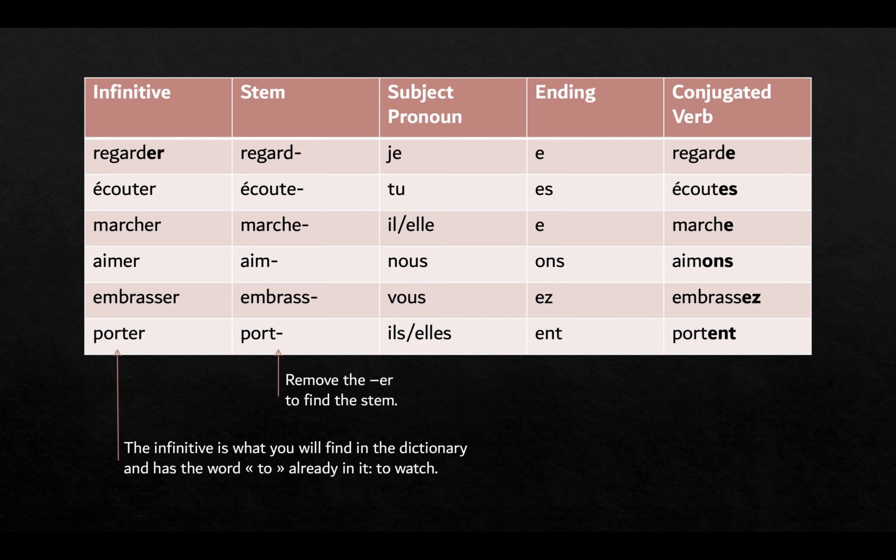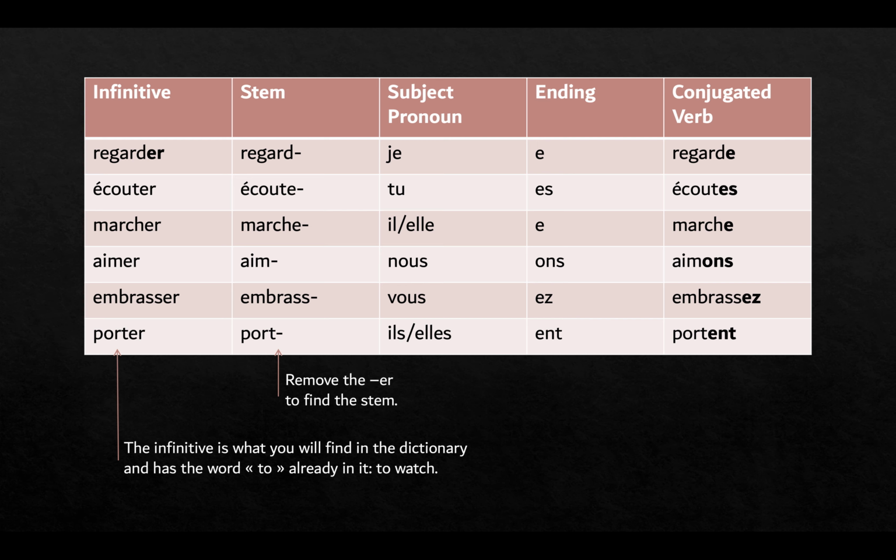Now the stem is what happens when you take the ER off, and you have your subject pronoun here and then the ending, which is, if it's the je form, E. If it's the tu form, ES. Il form E, nous form ONS, vous form EZ, ils form ENT. Notice that I say il and ils because there's no S sound at the end of the word in French. So il and ils sound the same.